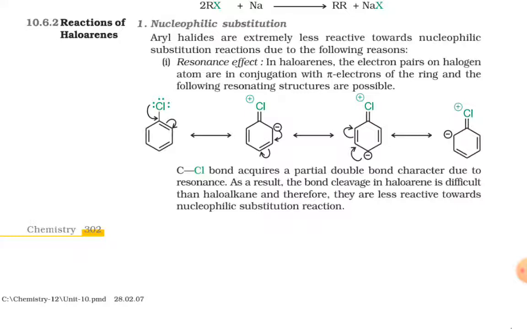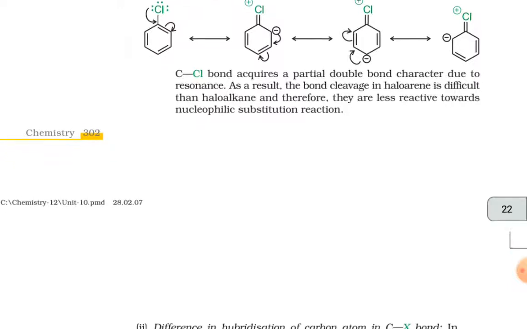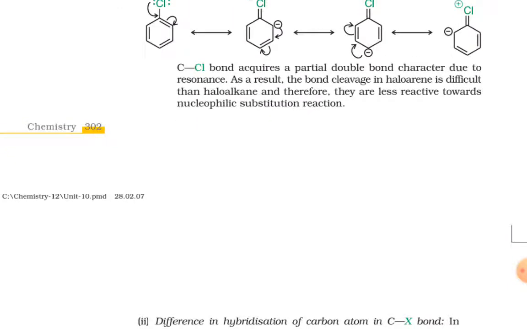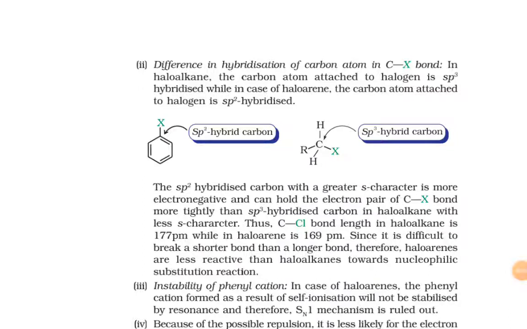Aryl halides are extremely less reactive towards nucleophilic substitution reactions due to the following reasons. First is the resonance effect. In haloarenes, the electron pairs on the halogen atom are in conjugation with the pi electrons of the ring, and resonating structures are possible. The C-Cl bond acquires a partial double bond character due to the resonance. As a result, bond cleavage in haloarene is more difficult than in haloalkane, and therefore they are less reactive towards nucleophilic substitution reaction.